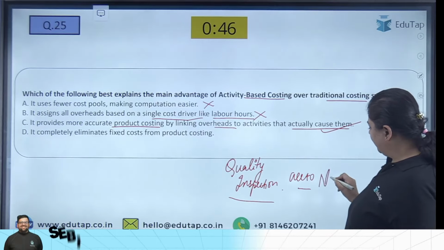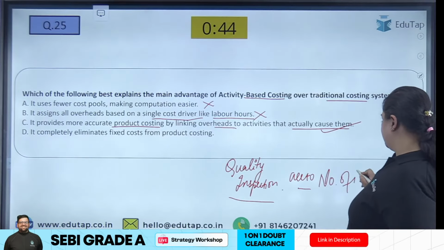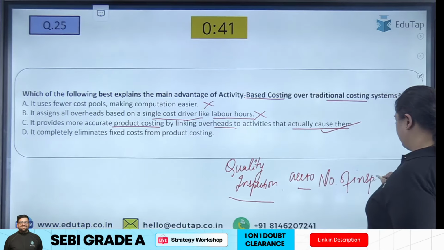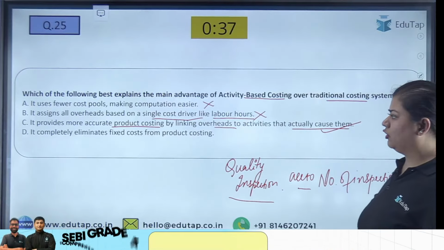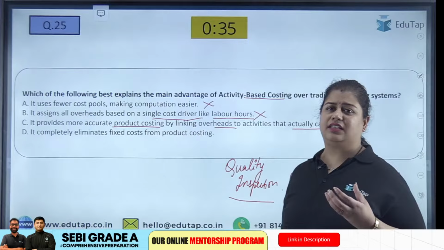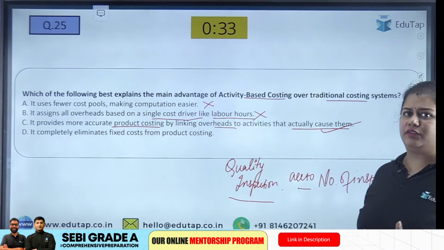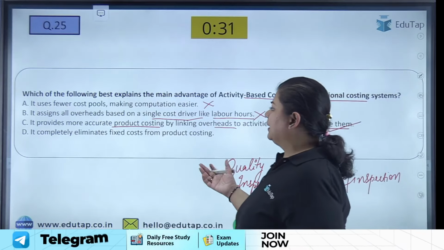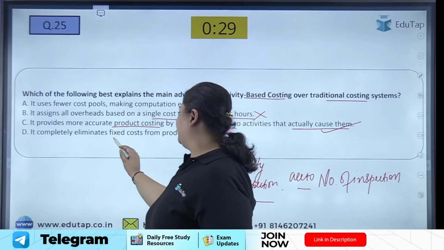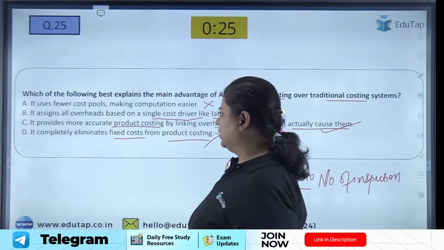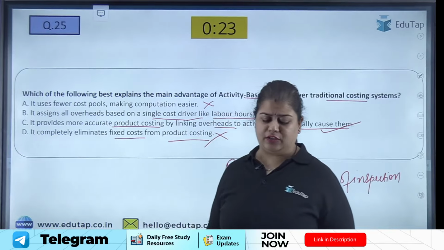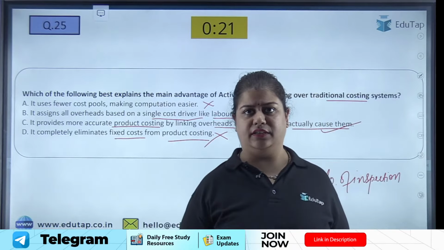According to the number of times inspection is being held. The number of times my inspection is being held will become my cost driver. So this has very small cost drivers for every overhead. Then it completely eliminates the fixed cost from the product costing. No, this is completely wrong, because fixed cost and variable cost both are considered here.